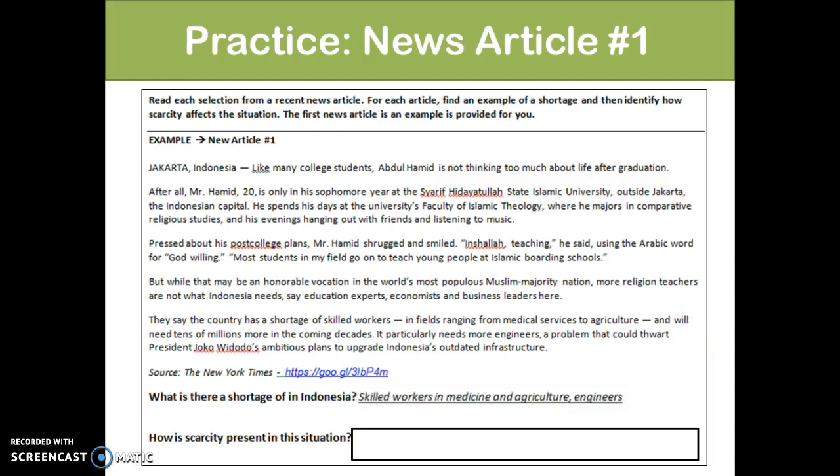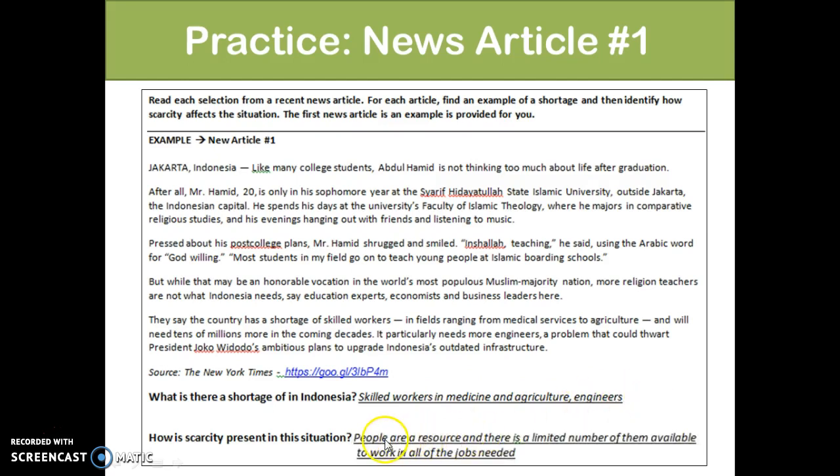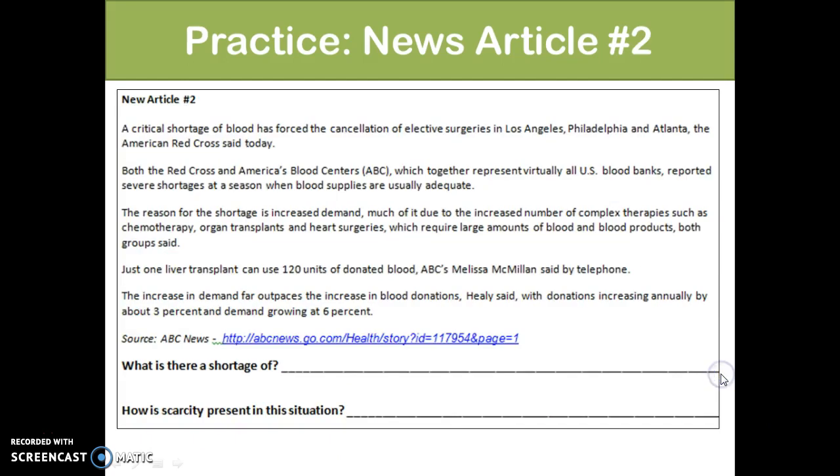All right, looking at news article number 1, actually I did this example for you. There's a shortage of skilled workers, not just skilled workers in general, but specifically in medicine, agriculture, and then engineers. So there's not enough of them right now. Well, skilled workers are people, and people are a resource, and there's a limited number of them available to work in all of the jobs needed. Therefore, scarcity is present.